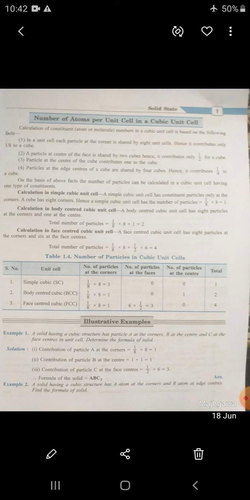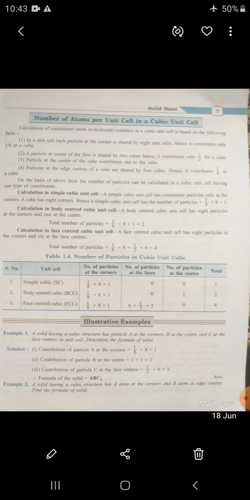Calculation in a simple cubic unit cell. A simple cubic unit cell has constituent particles only at the corners. A cube has 8 corners. Hence a simple cubic unit cell has number of particles 1 by 8 into 8, which is equal to 1. So dear student, we will give different examples to perform the calculation for the body centered cubic unit cell, and after that the calculation for the face centered unit cell contribution.